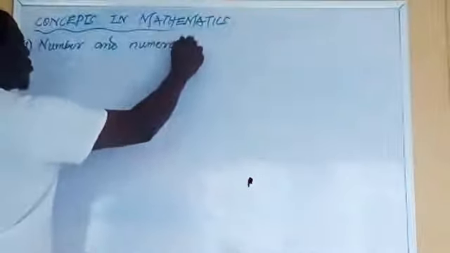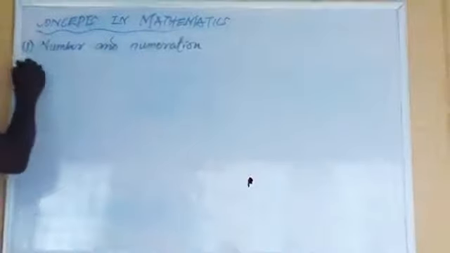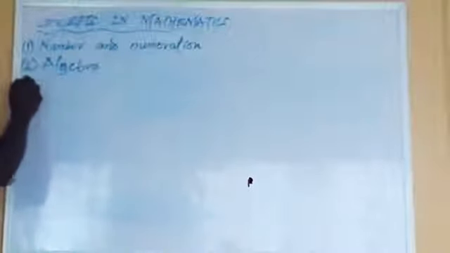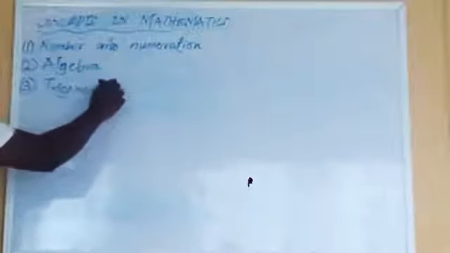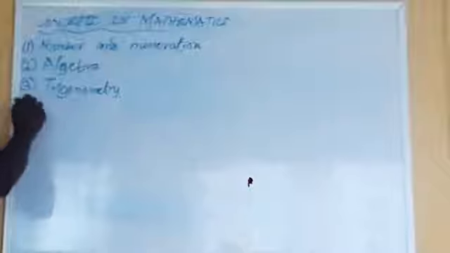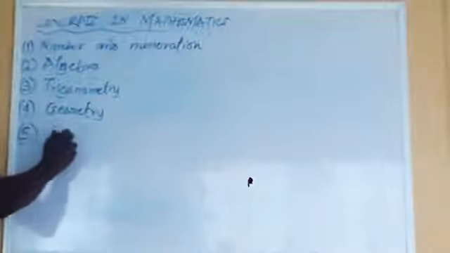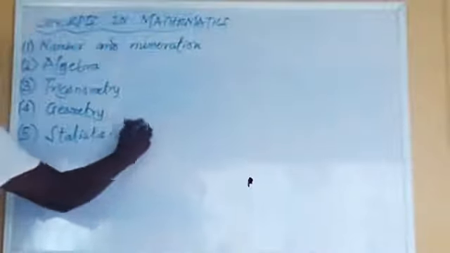Number one is number and numeration. Number two is algebra. Number three is trigonometry. Number four is geometry. Number five is statistics and probability.